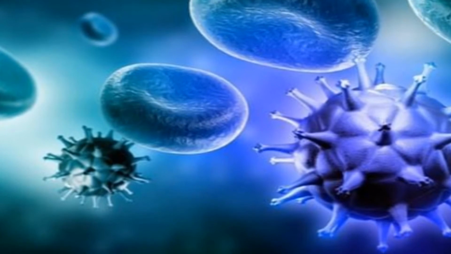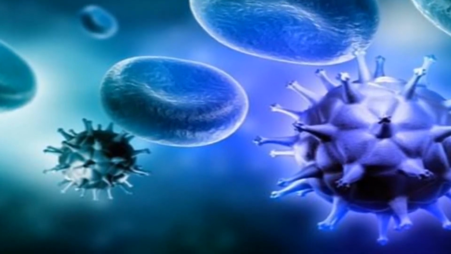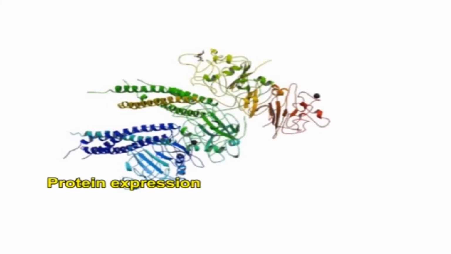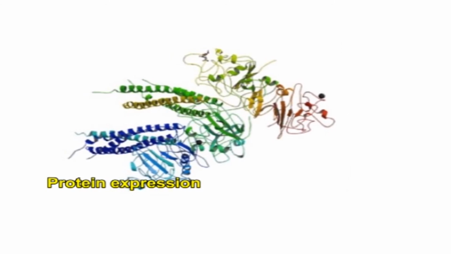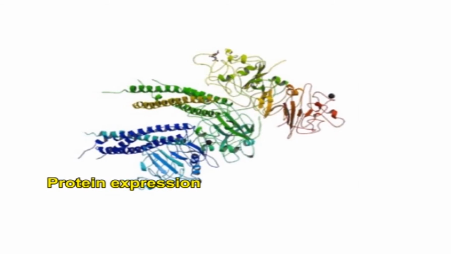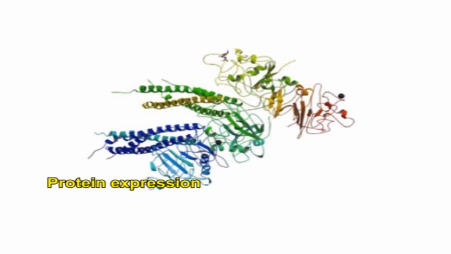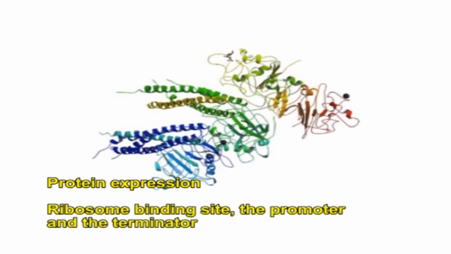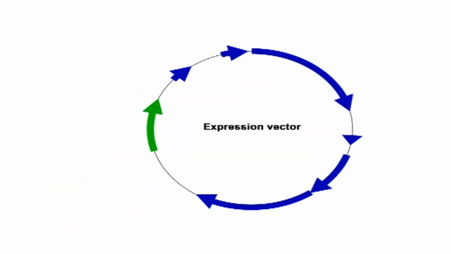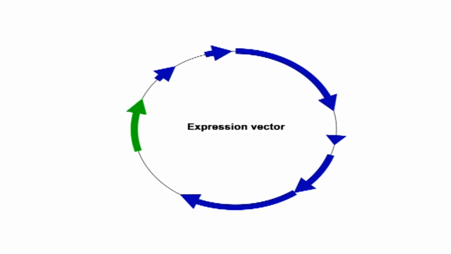A substantial amount of recombinant protein will not be produced by the host unless and until expression factors are added. Protein expression always depends upon the gene being surrounded by a collection of signals which provide the instructions for the transcription and translation of the gene. These signals are the ribosome binding site, the promoter and the terminator. The expression vectors in which the foreign DNA is inserted will contain these signals.